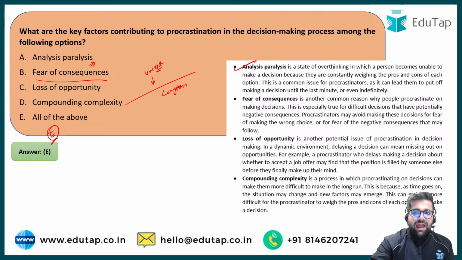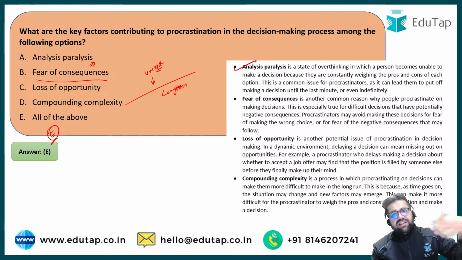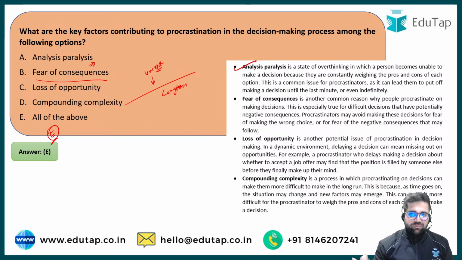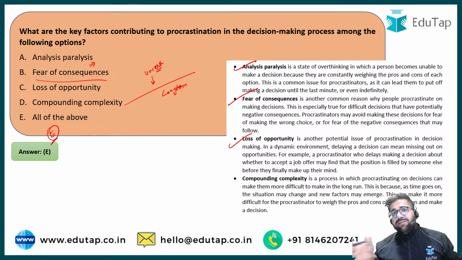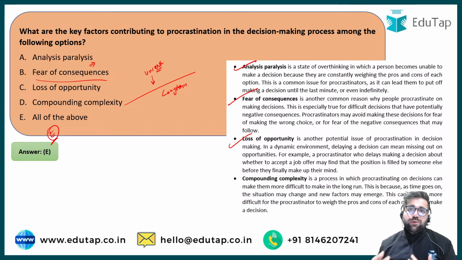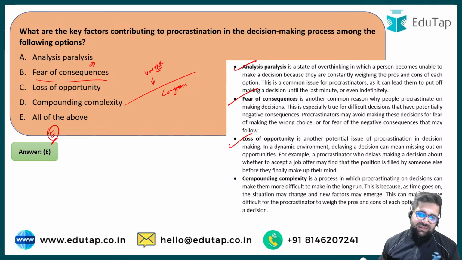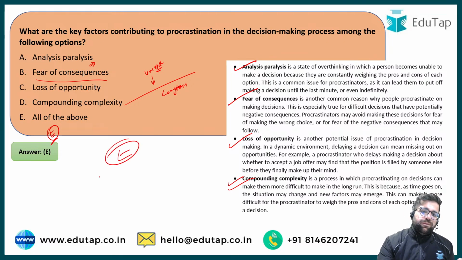I again repeat, analysis paralysis means that you are just doing the analysis and not making the final decision. Under fear of consequences, you can relate it like this: if I do something, then something bad will happen. Loss of opportunity means you are waiting for the best opportunity to come and then you will make the final decision, but sometimes we do not have the best opportunity with us. Compounding complexity means you are thinking for a long term period, and in the long term anything can happen, uncertainties are always there. Therefore the correct answer will be option E.